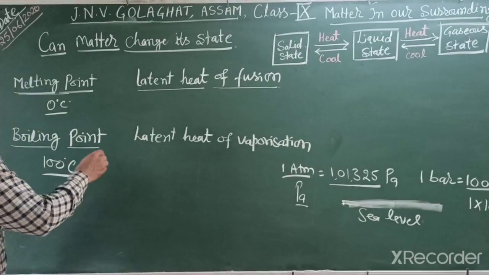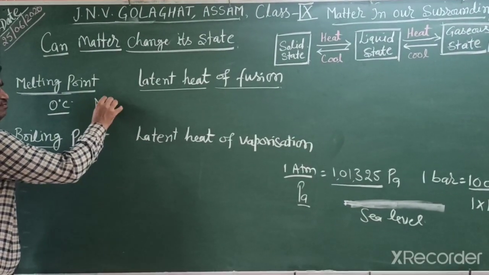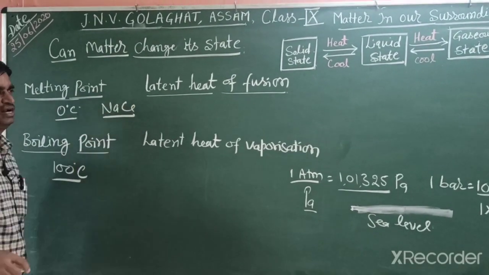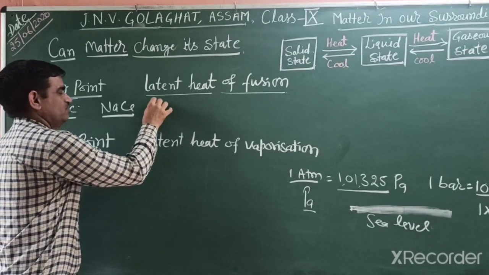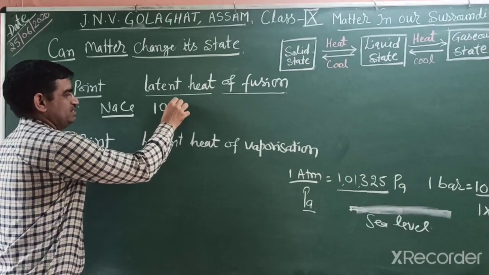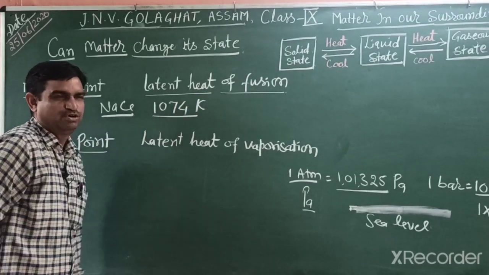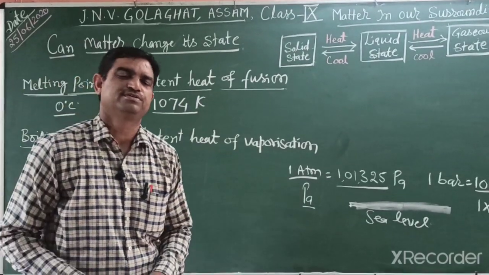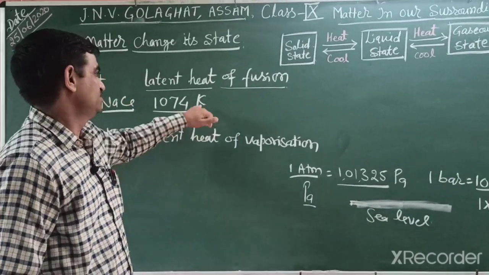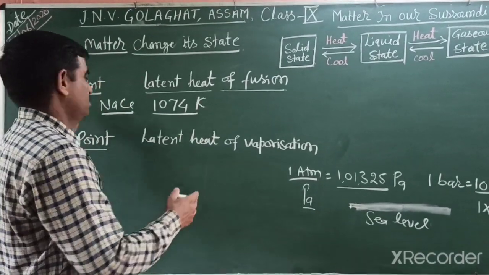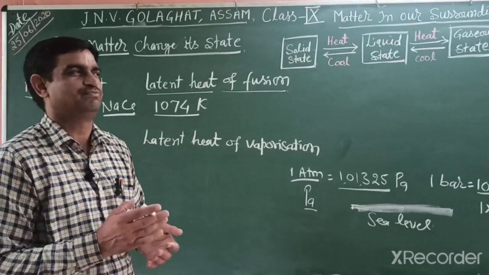For example, sodium chloride, that is salt, has a melting point of 1074 Kelvin, because another unit of temperature is Kelvin. Kelvin is the standard unit, and earlier we knew degree Celsius and Fahrenheit.